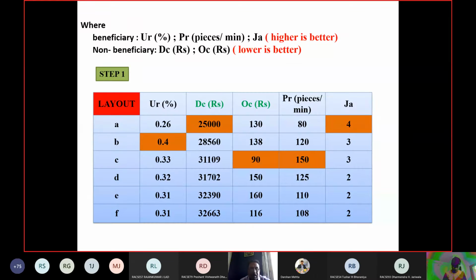Done? Hello, someone of you unmute and tell me if you have done the normalized matrix.